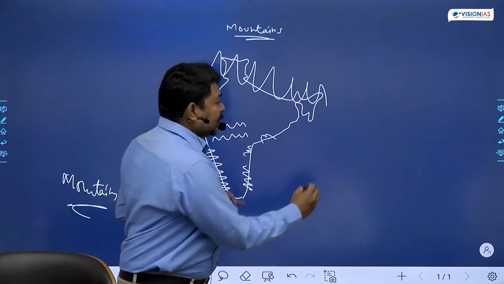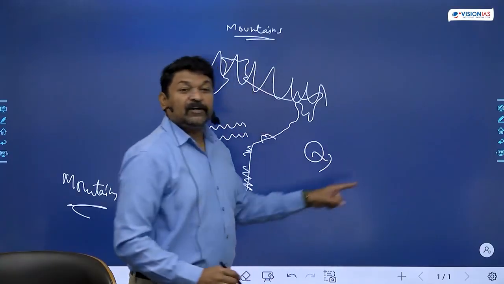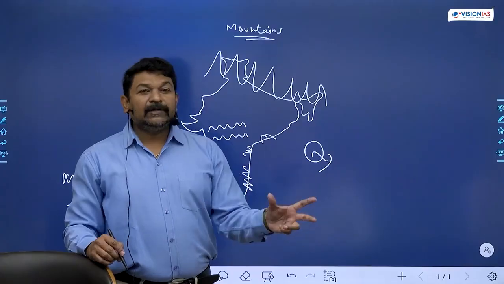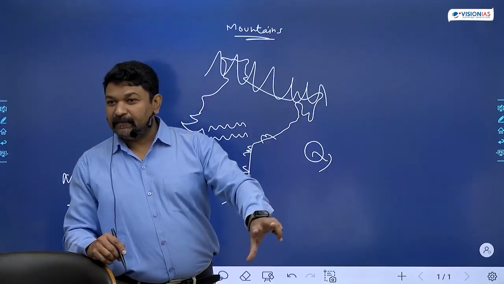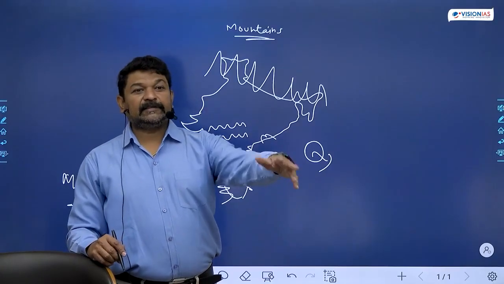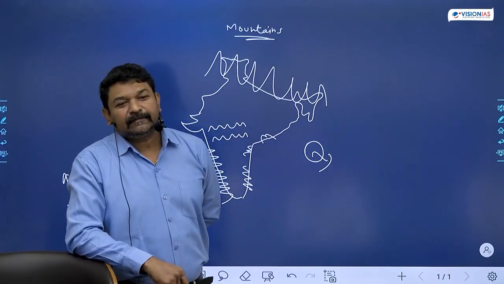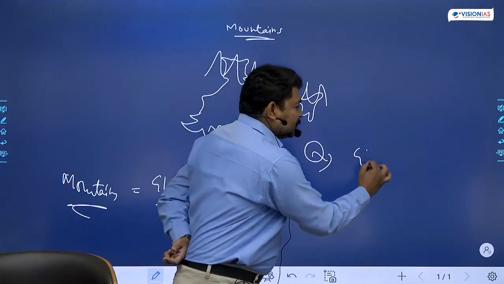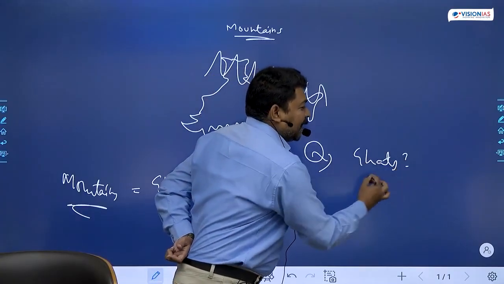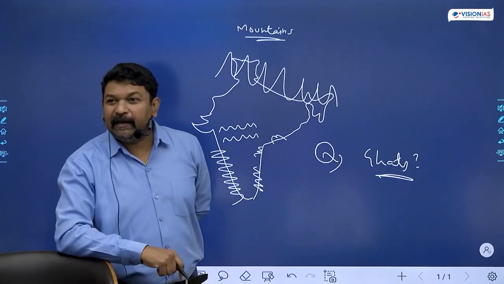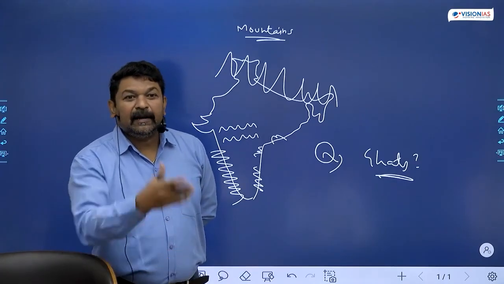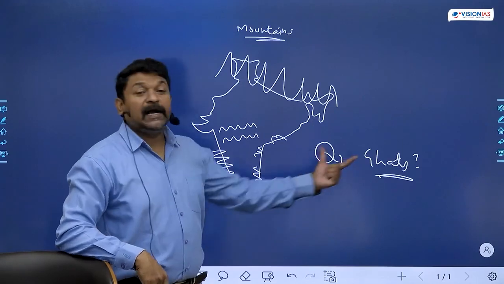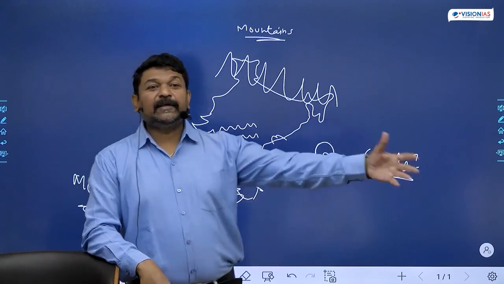What will be the question in the UPSC? The question will be like this: What are Ghats? How are they different from the mountains? Explain the characteristics of the Western Ghats. That is the question. In the very first question, what are Ghats? If you are not writing the answer exactly on Ghats, the remaining part is never valid. What is the question? What are Ghats? Explain the characteristics of the Ghats.